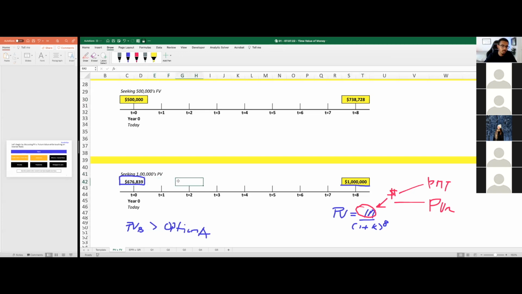So let me just give y'all an example, just for fun. I'm going to be annoying, I'm so sorry, just one more minute. Can everybody in the chat do this? We're comparing the two formulas and they're literally the same thing. Can everybody do 676,839 multiplied by 1 plus k to the power of n?